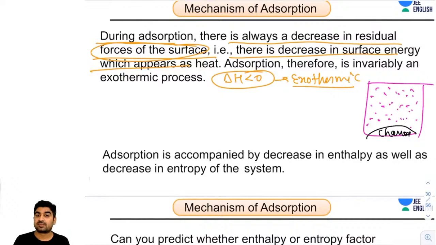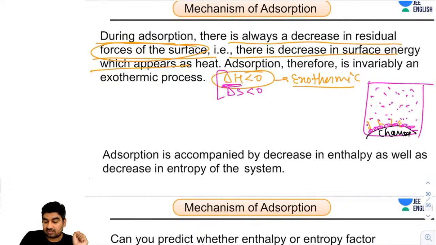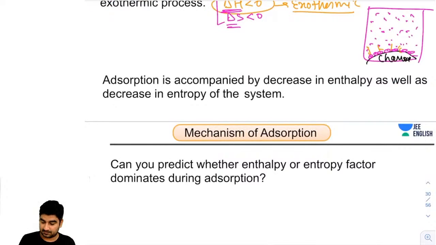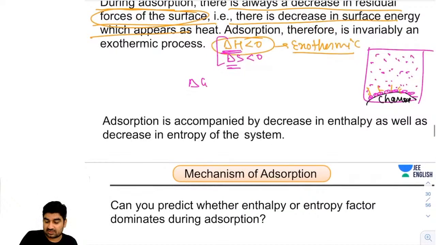So, guys, what will happen when the particle is attracted here? The gas particle will be adsorbed on the surface. Initially, they were moving randomly in all directions. Now they are sticking on the surface, so their randomness will decrease. So delta S will be less than 0. So guys, in this case, enthalpy is decreasing and the randomness, the entropy, is also decreasing. So what is delta G? Delta G is delta H minus T delta S.